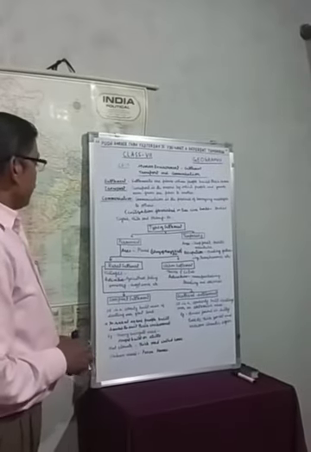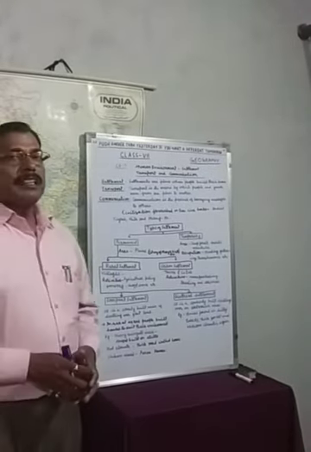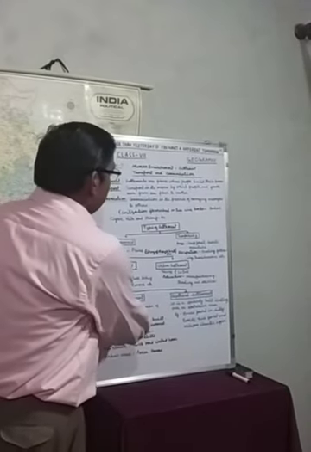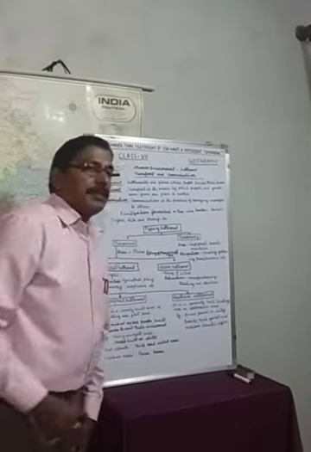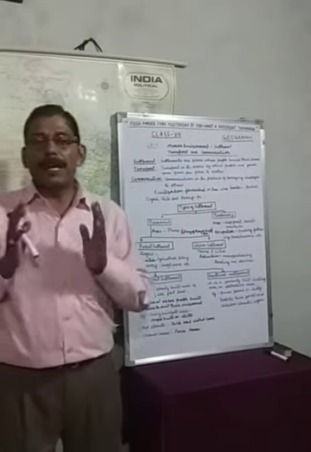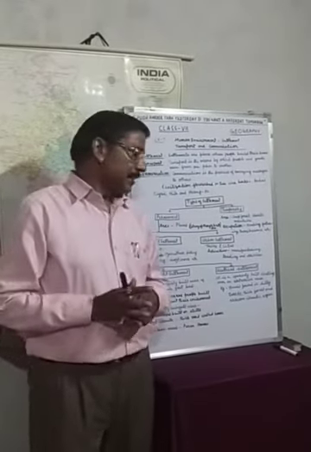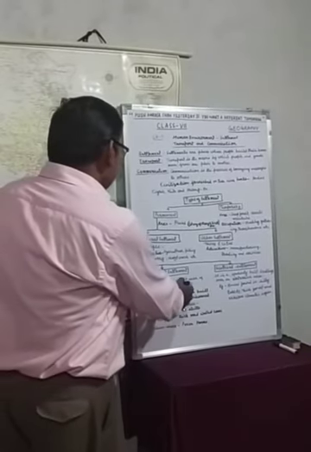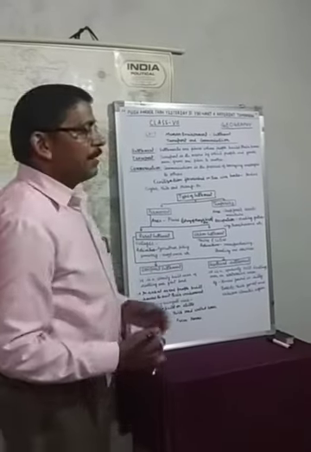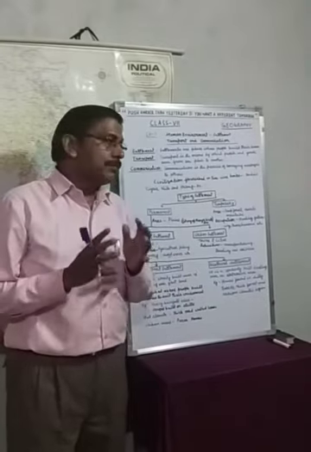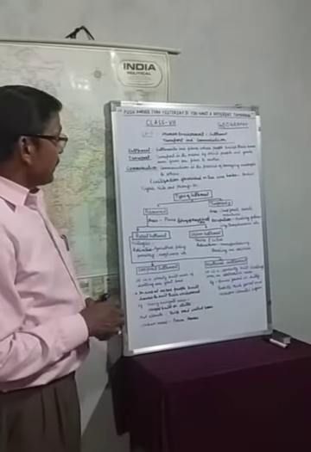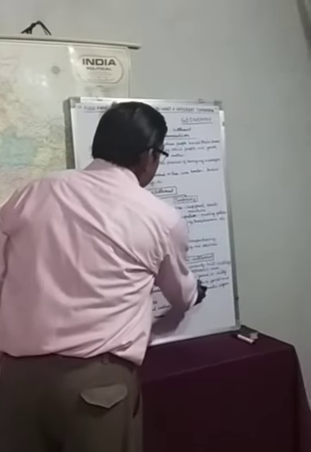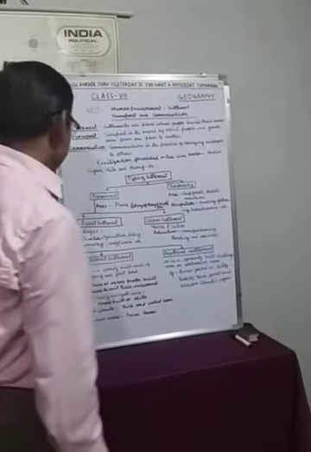Children, rural settlements are also classified into two groups: compact settlement and scattered settlement. Compact settlement is the type of settlement where people build their dwellings near each other. Scattered settlement has sparsely built dwellings over an extensive area.